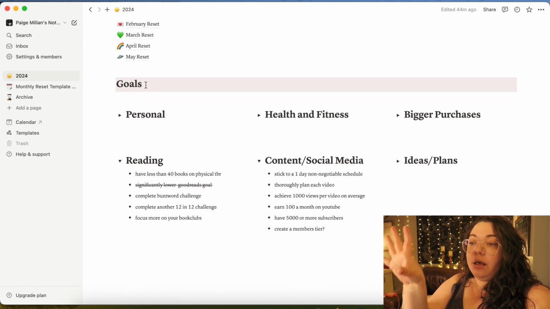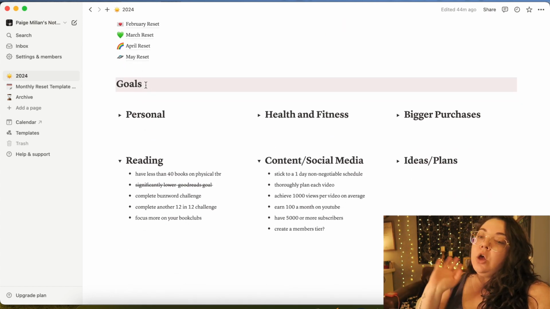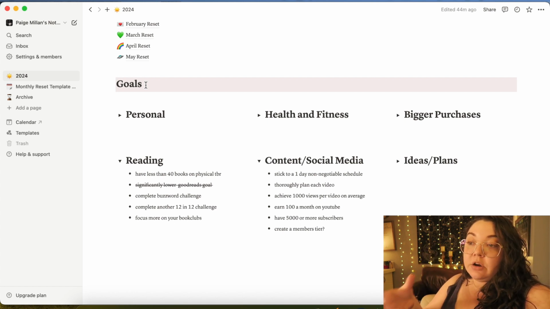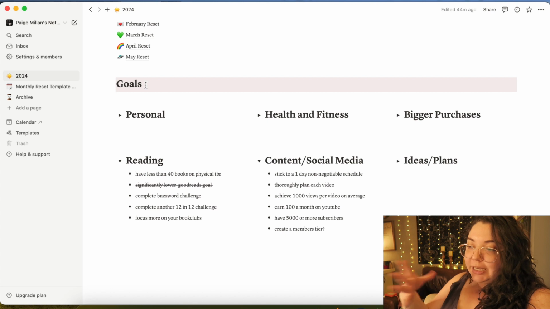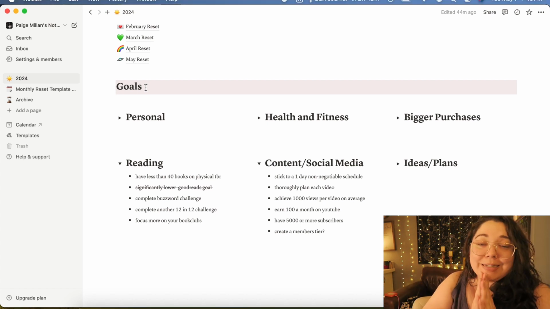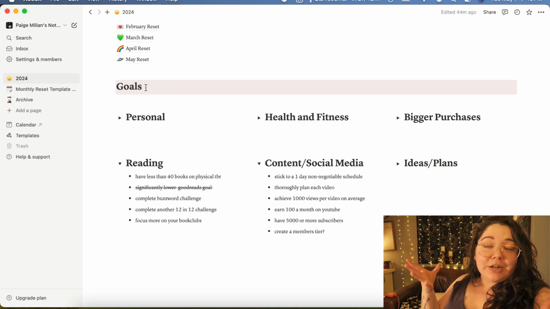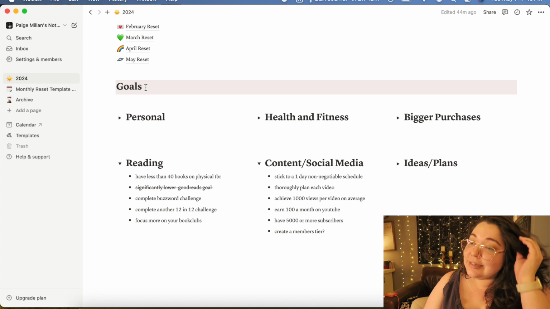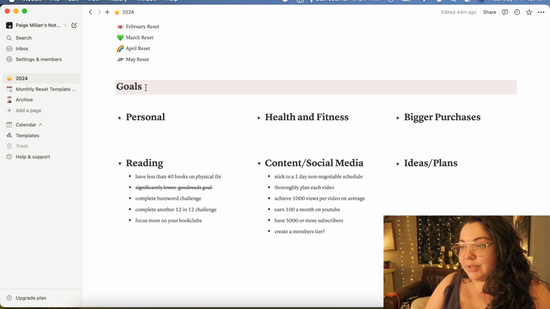And then I have a goals spot. These are goals that I already wrote in my bullet journal. I just thought it would be nice to have them written here as well. I do have them toggled because I'm trying to not overshare on some of my goals. I heard one time that if you share your goals, it's not the best. So I'm only going to share my reading and content goals. Hopefully that doesn't bite me in the butt. But here are some of those right there.